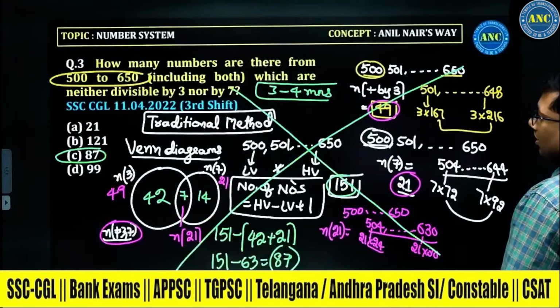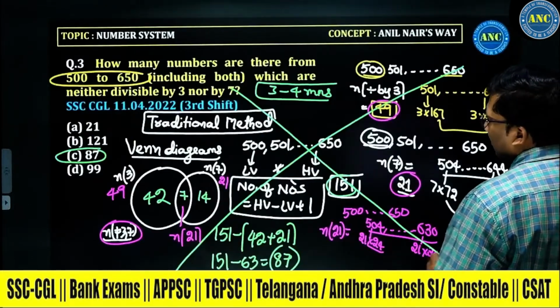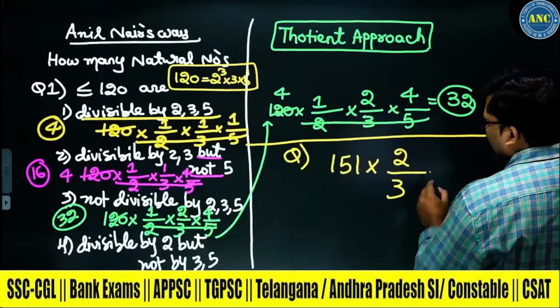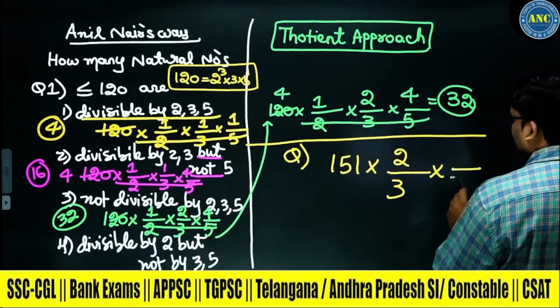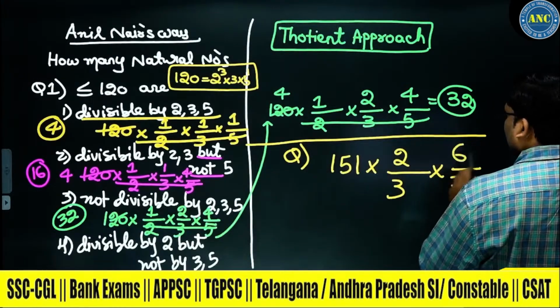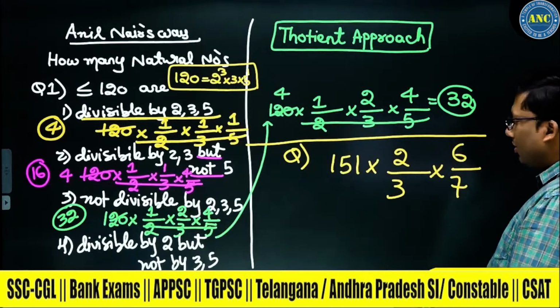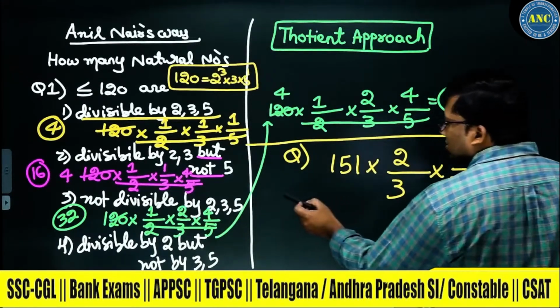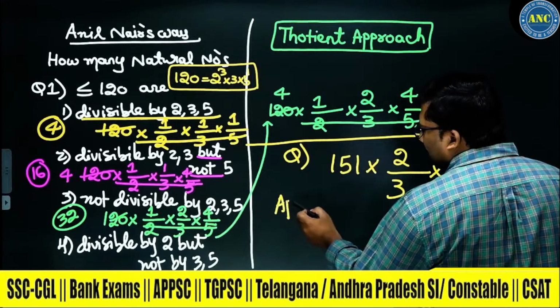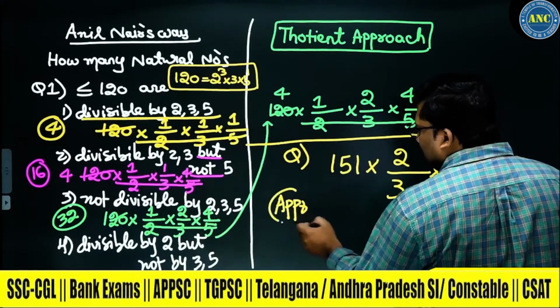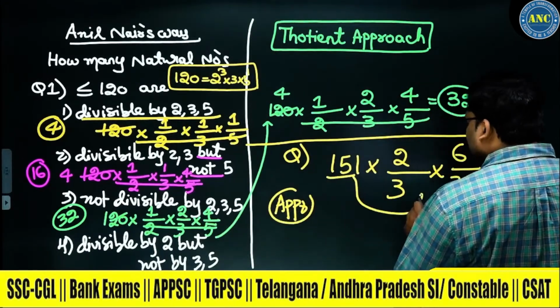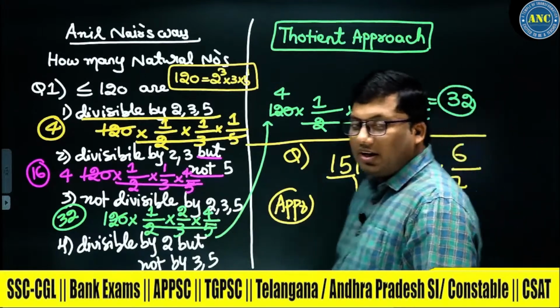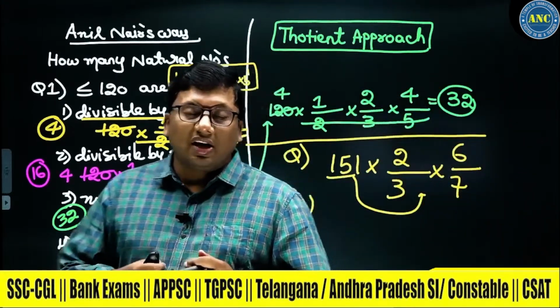2 by 3. Next one, neither divisible by 7. Neither divisible by 7 means out of 7 numbers, one number is divisible. I hope the idea is clear. This will give an approximate answer. Why? Because this number is not divisible by the denominator.